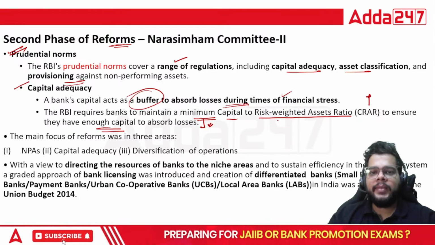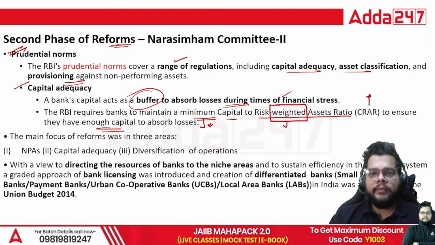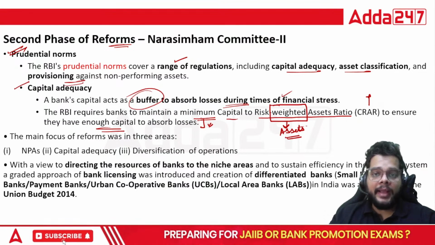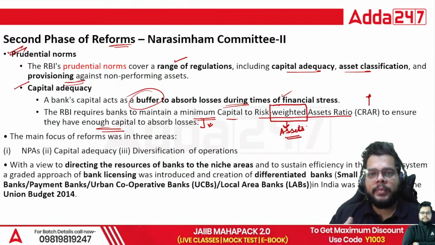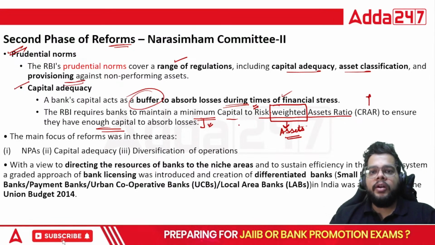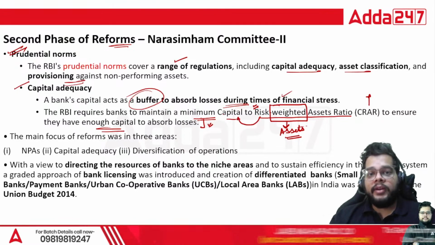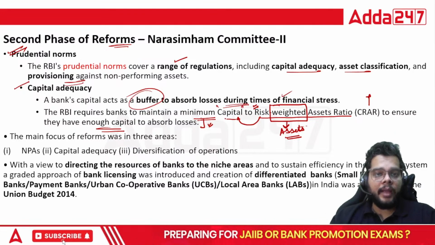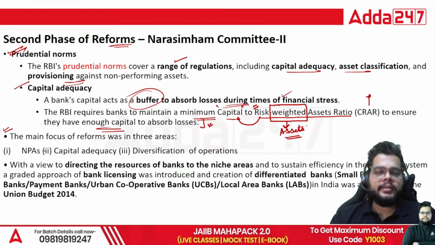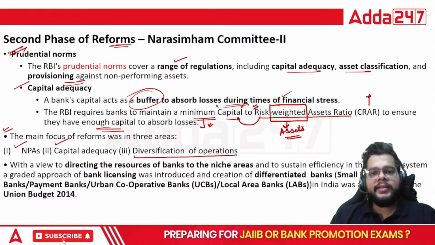In order to absorb the losses, you must have a particular buffer, and it is being calculated using the CRAR. What is CRAR? Basically, we have certain weights assigned to the assets which are being utilized by the banks to circulate as a particular advance or loan. These weights will be based on the risk involved in lending, and that is what is being given in the form of a ratio along with the overall capital of a bank. Then the main focus of the reforms suggested by Narsimham Committee 2 was NPA, then capital adequacy, which we have just seen, and lastly the diversification of operation.